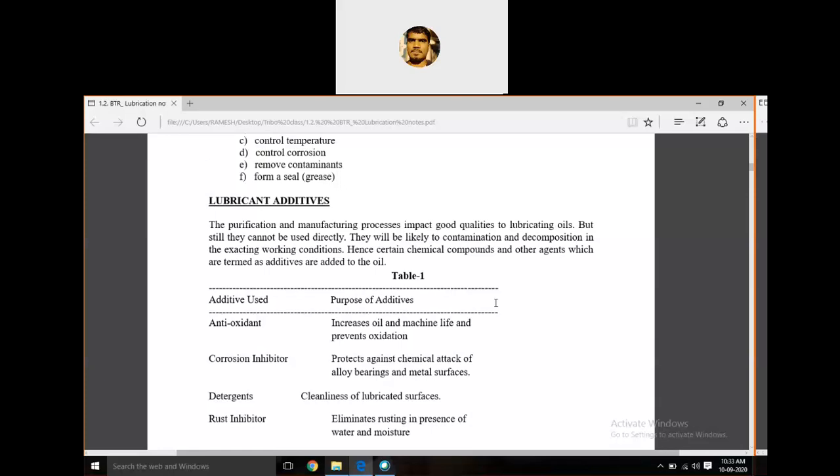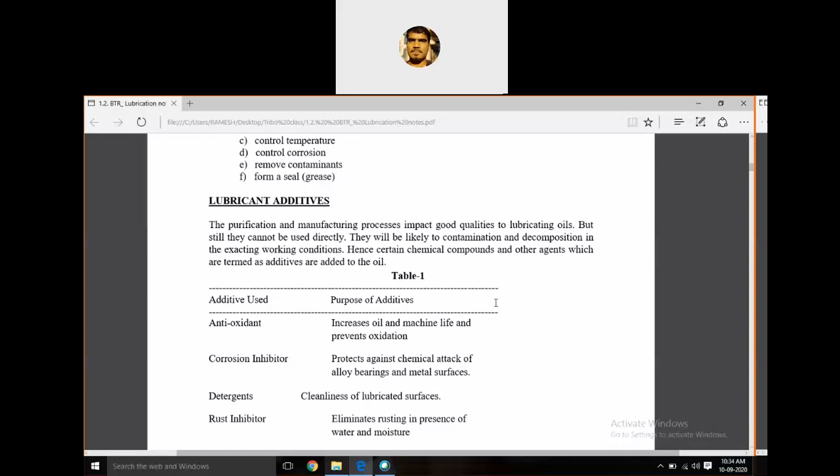The purification and manufacturing process give good quality lubricant oils, but still they cannot be used directly. Some of the lubricants, of course, are purified and well manufactured, but even so we cannot use them directly. If we use them directly, they cause other problems like erosion or corrosion, whatever it may be. So to avoid those things, since they are likely to contaminate and decompose in exacting working conditions.